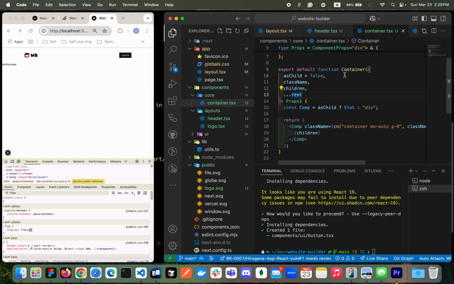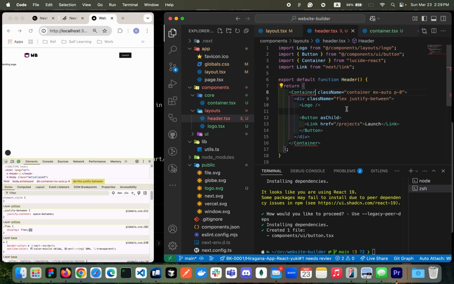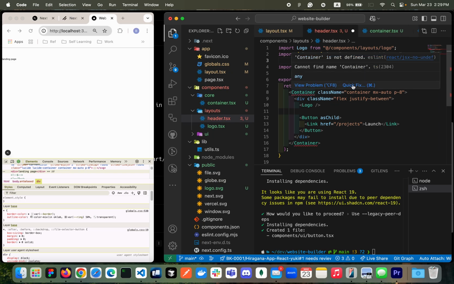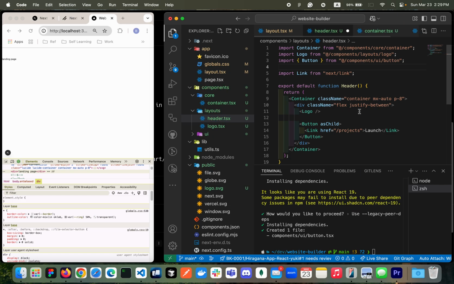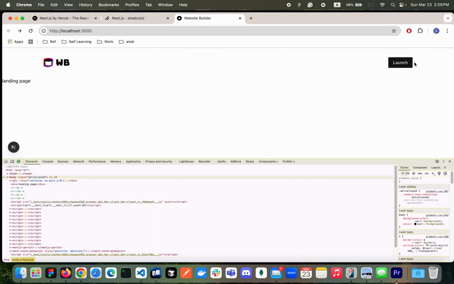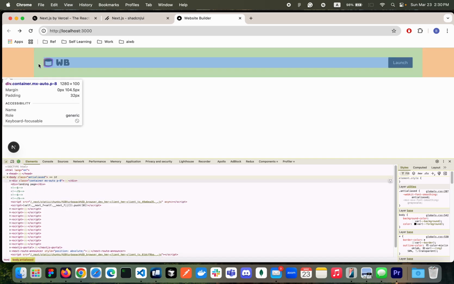So let's try to use it and see, okay? So here I'll be using Container in my header, okay? So here I'll just get Container and import, not from Lucide React. Container is from the core container that we just generated. So what it means is we don't need this guy, right? So it works exactly the same, right? Let me bring it back to 100%. So when your screen size grows, your content still remains in the center, right? So you can see that.